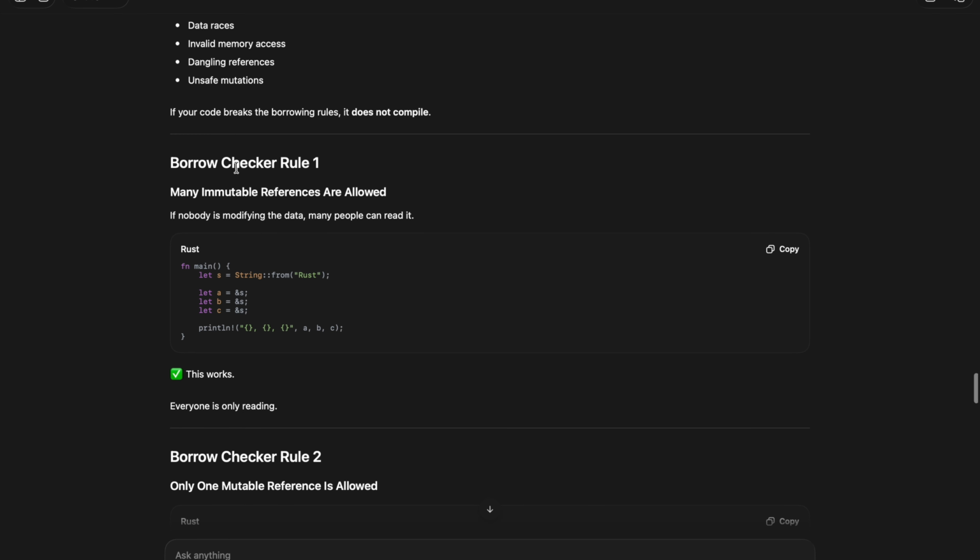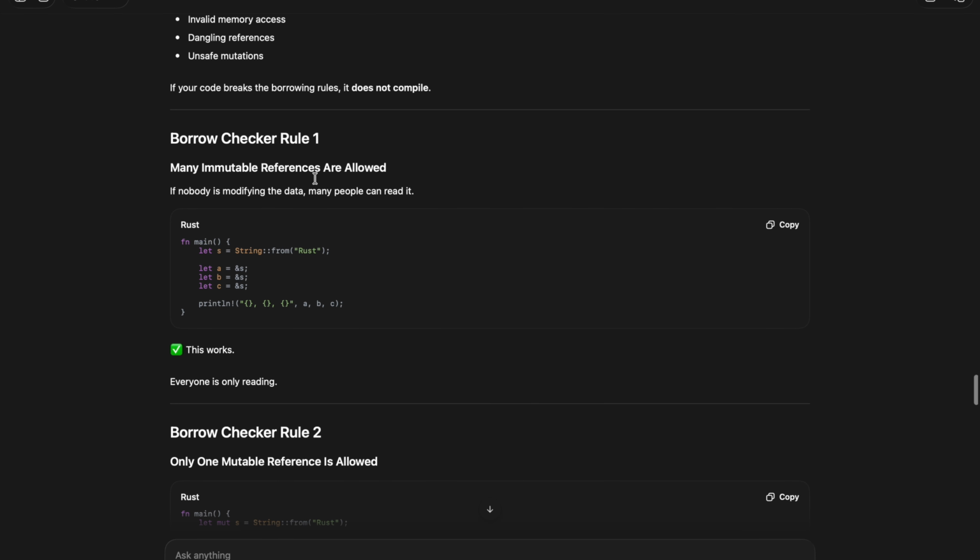Borrow checker rule number one: many immutable references are allowed. It means many reads are allowed.